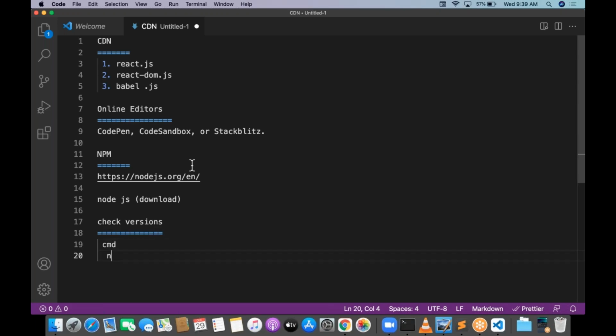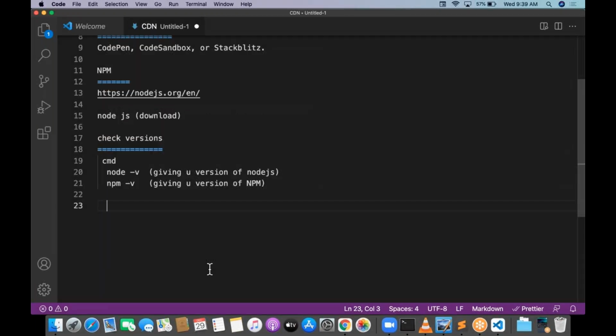Check with node -v, and one more is npm -v. Two commands we need to give. So node -v gives you the version of Node.js, and the second one gives you the version of npm. So those two things we need to check first.